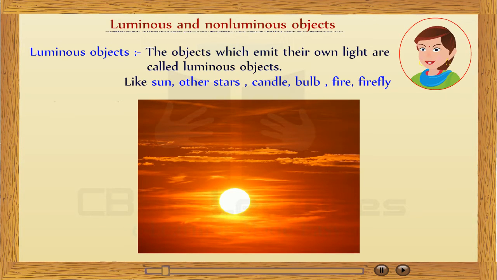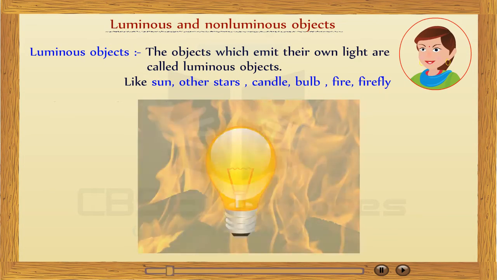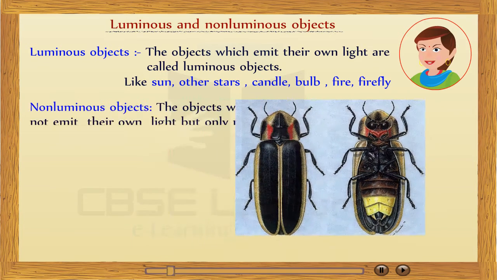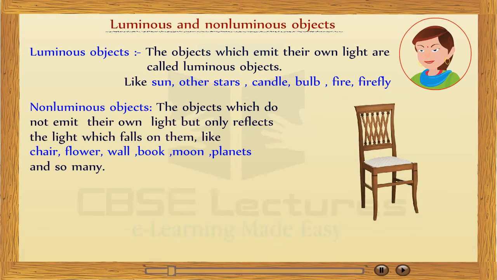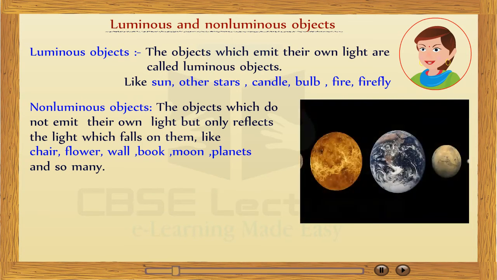Luminous and non-luminous objects. Luminous objects emit their own light, like the sun, other stars, candle, bulb, fire, firefly, etc. Non-luminous objects do not emit their own light but only reflect the light which falls on them, like chair, flower, ball, book, moon, planet, and so on.